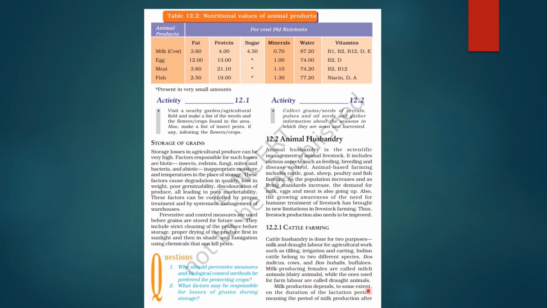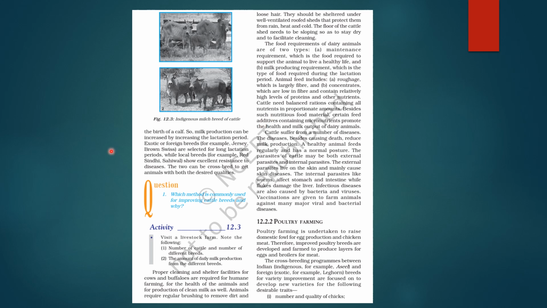Correct? ये दो categories हो गई. Now, milk production depends to some extent on the duration of the lactation period, meaning the period of milk production after the birth of a calf. So, milk production can be increased by increasing the lactation period.